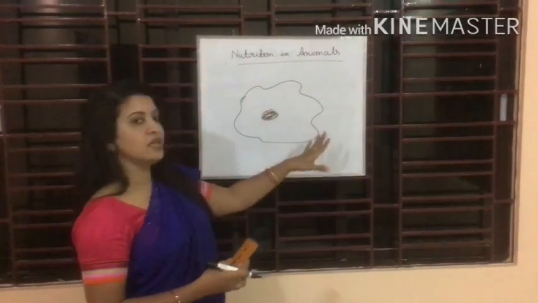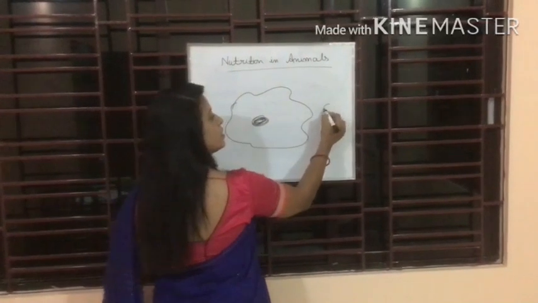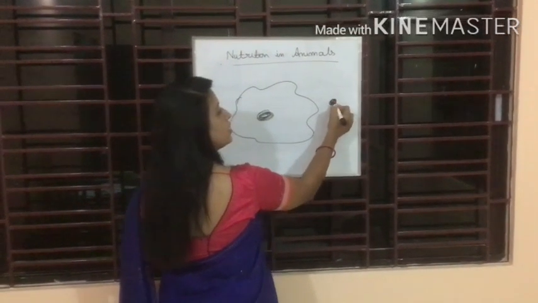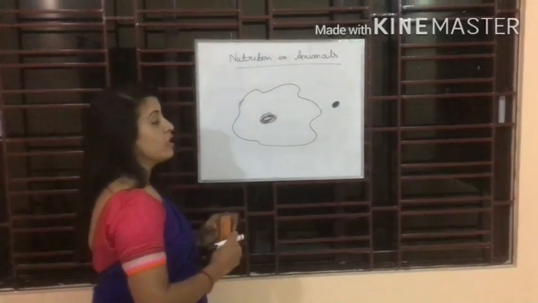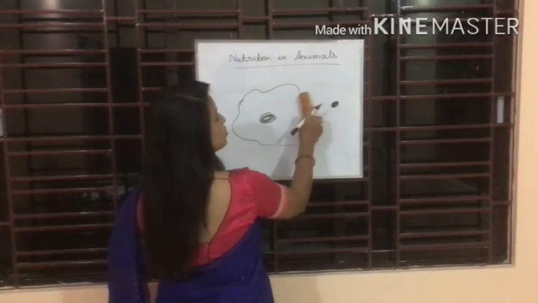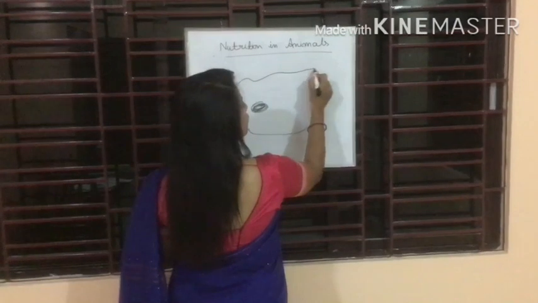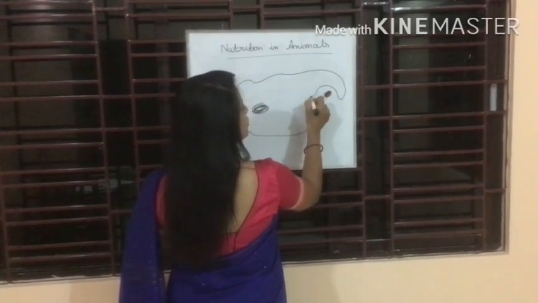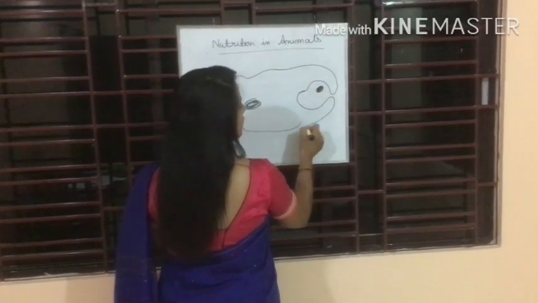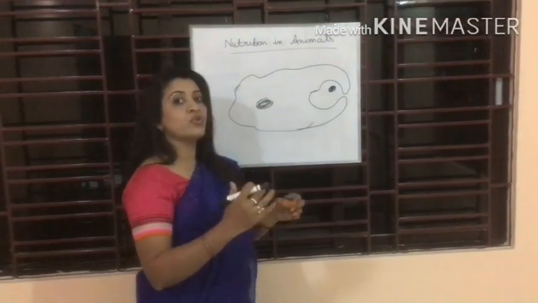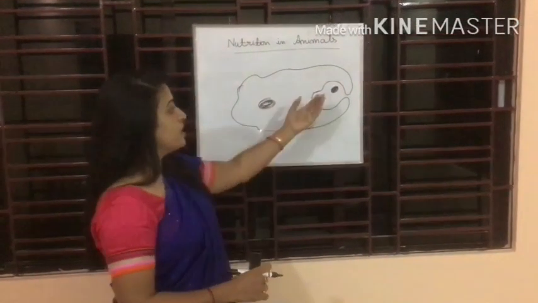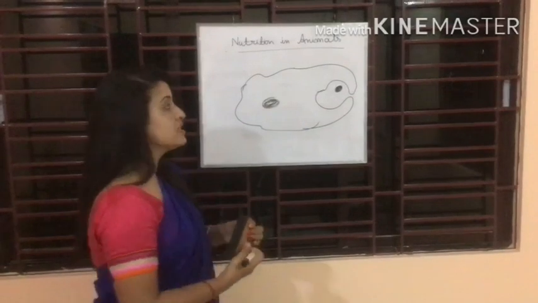Now when it sees any foreign food, suppose here is one foreign food particle which it wants to have, what this amoeba will do is extend its body part in the form of false feet. And it will try to engulf that food particle and bring it inside it.